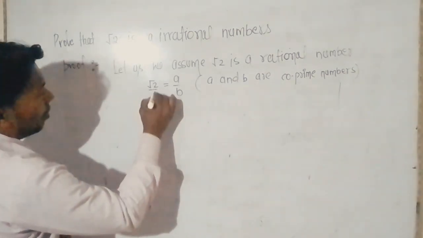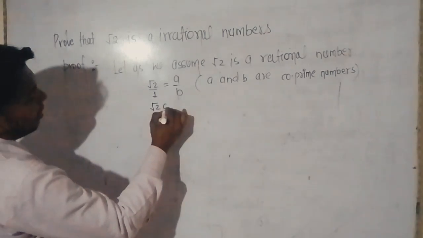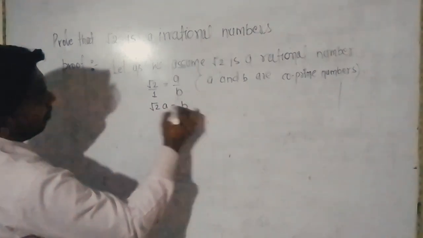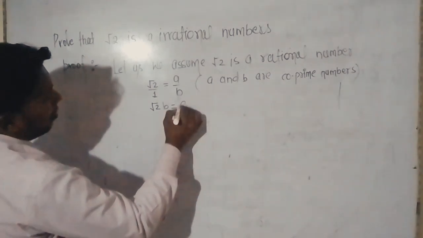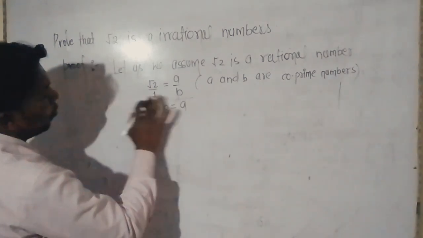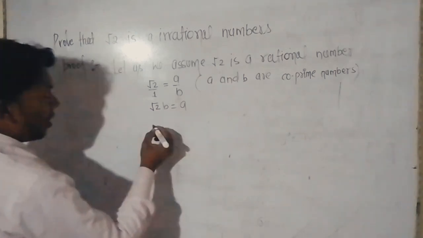Let us cross multiply: root 2 b is equal to a.